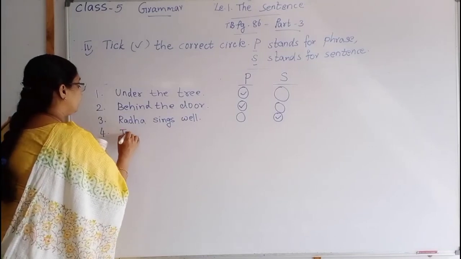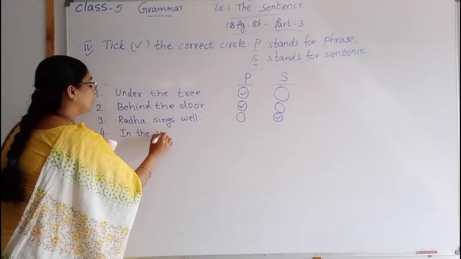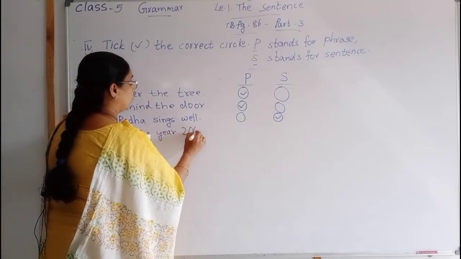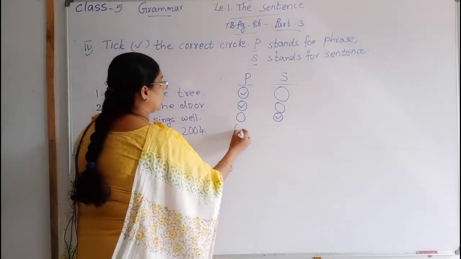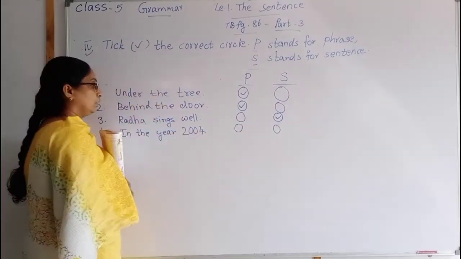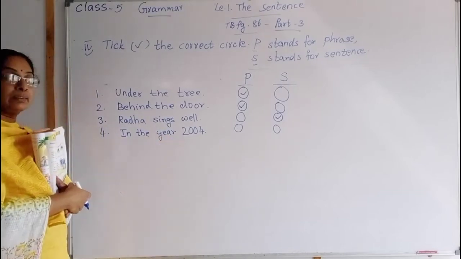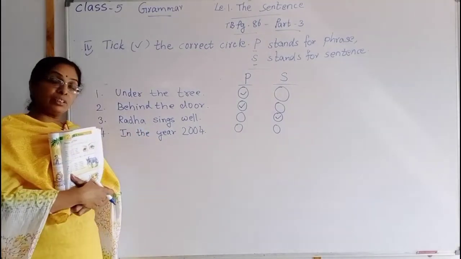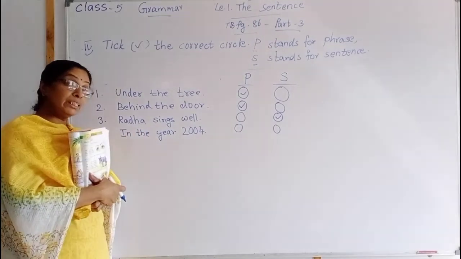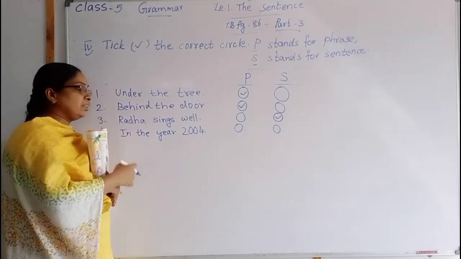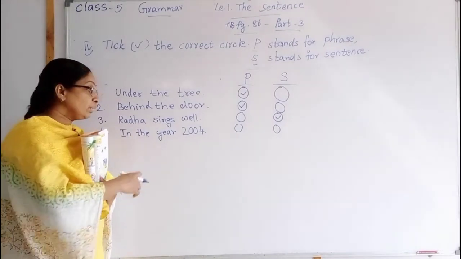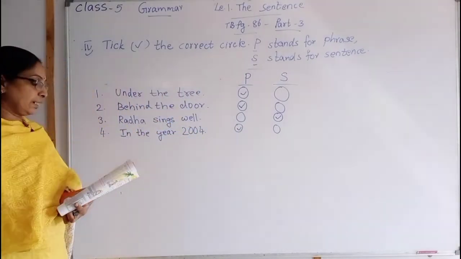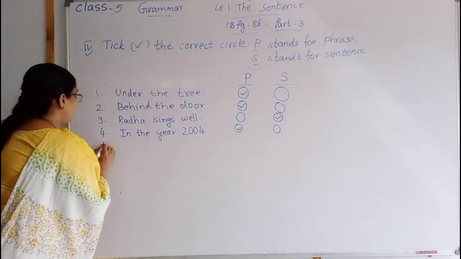In the year 2004. You are getting 2 circles here. In the year 2004. This is not a sentence. Did you get any meaning, children? This sentence is not complete. So what happened in the year 2004? So incomplete. We will say this is a phrase, not a sentence. The next, number 5.